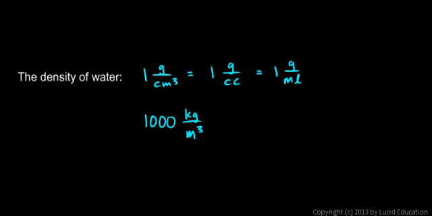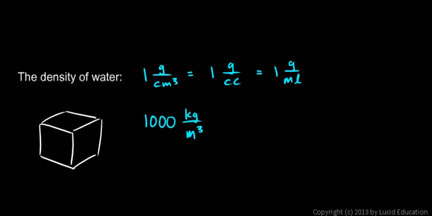So that's equivalent to 1 gram per cubic centimeter. So if you picture a cube that's 1 meter on a side, so this would be probably a little bit bigger than a washing machine, 1 meter deep, 1 meter tall, and 1 meter wide. Picture a cube that size filled with water. The mass is 1,000 kilograms. There's 1,000 kilograms of water per cubic meter.